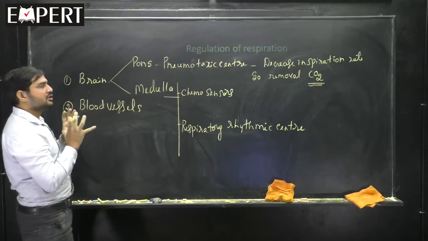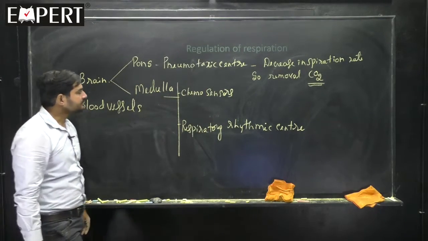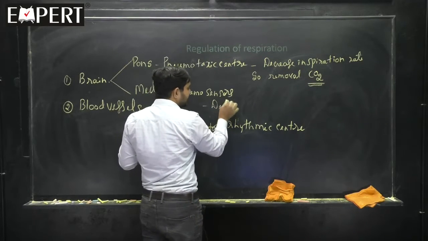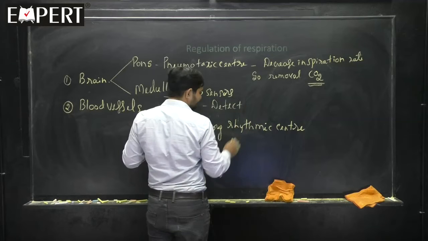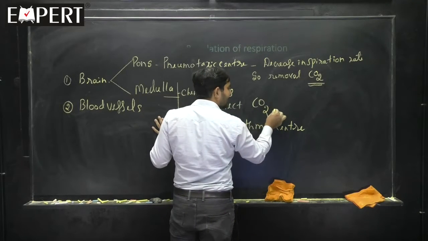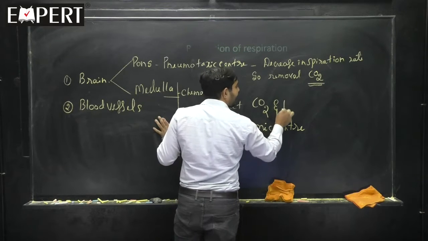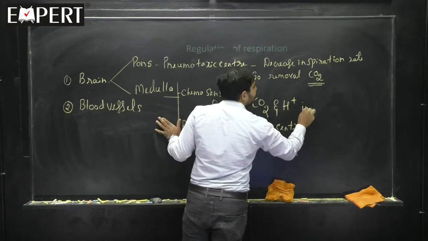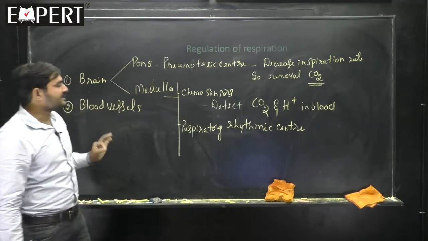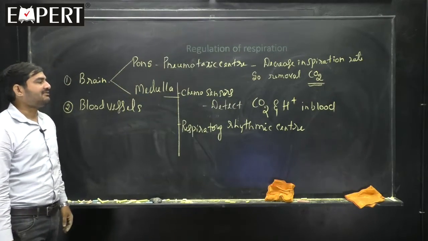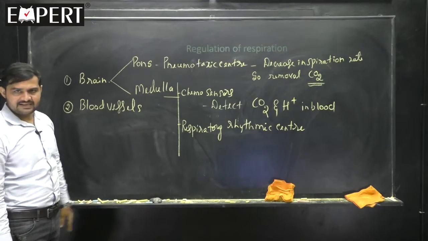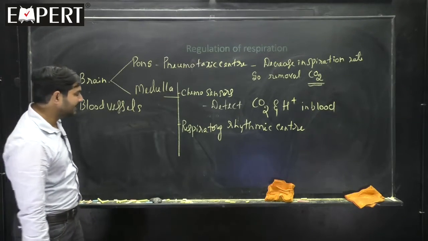Tell me now, pneumotaxic center. Chemosensors detect what? Carbon dioxide level and H plus level in the blood. Clear? So chemosensors detect carbon dioxide and H plus level in the blood. Please remember all these aspects initially, then we will discuss more about that.